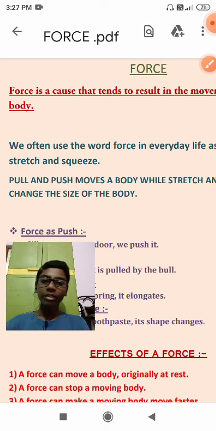So that's why we are using this word in our day-to-day life, okay?